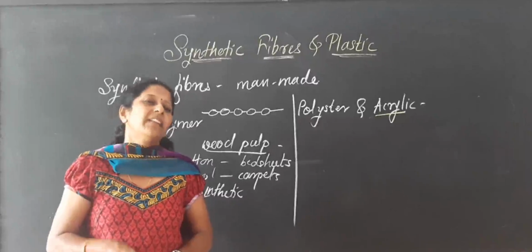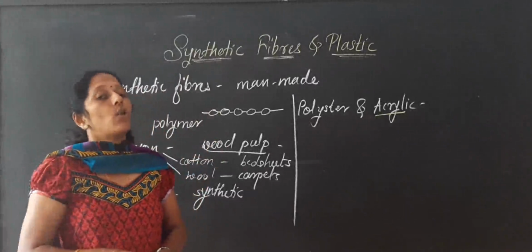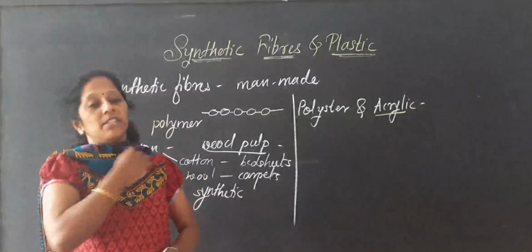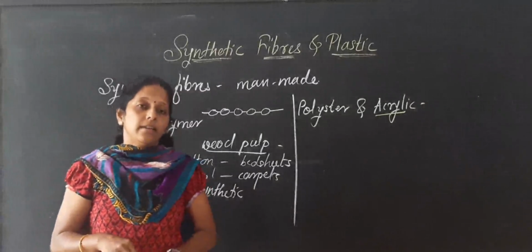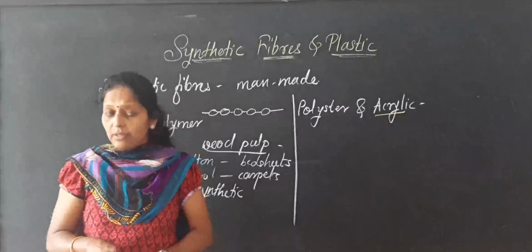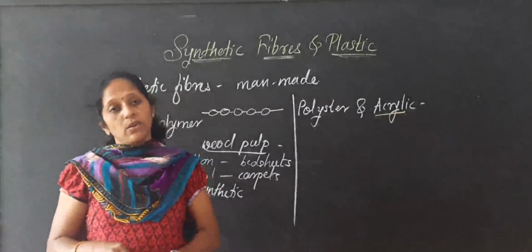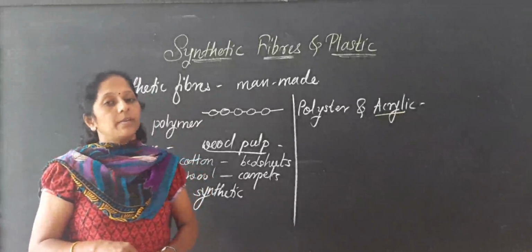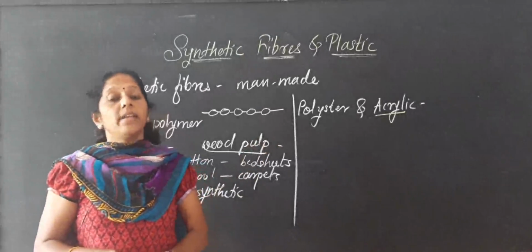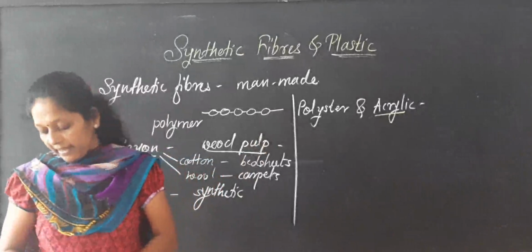As you know, natural sources like silk obtained from the silkworm are costlier. Like that, wool obtained from natural sources, from sheep, goat and different animals, is a very costly one. Another synthetic fiber is acrylic, which is used for the formation of sweaters, mufflers and gloves.